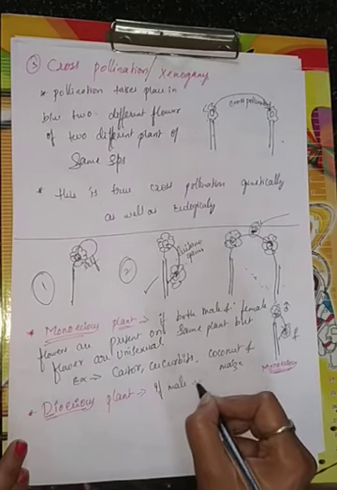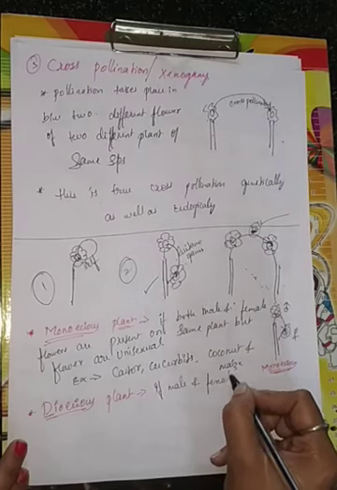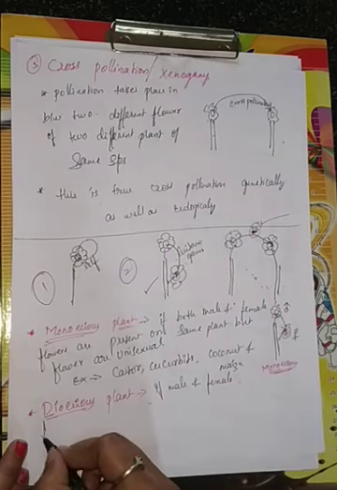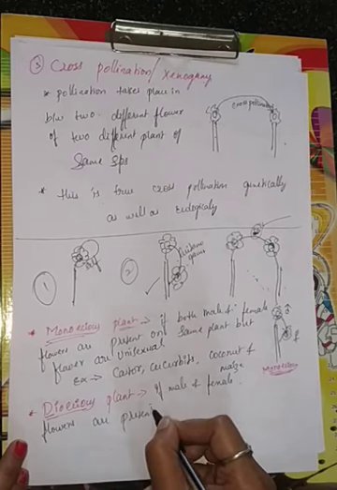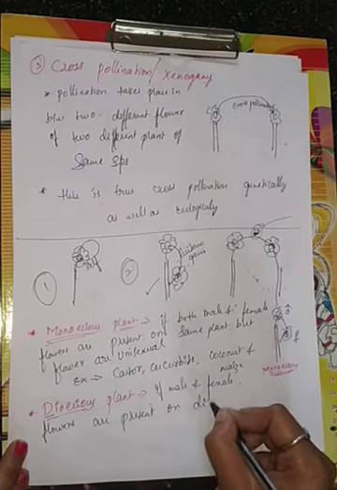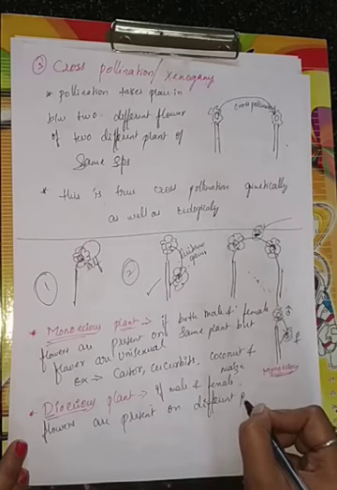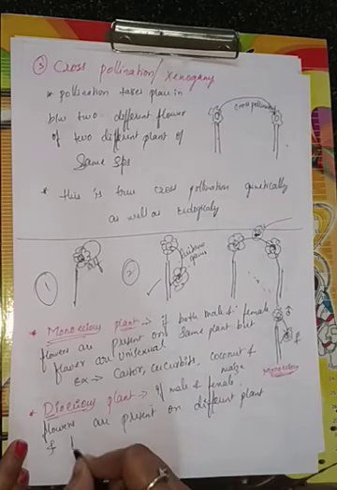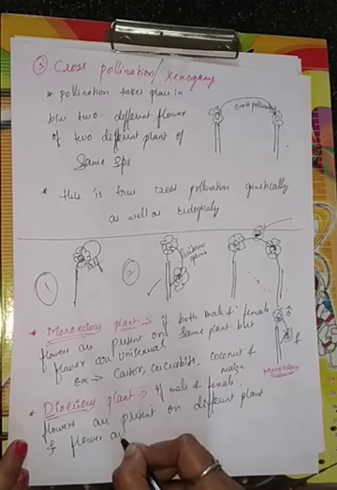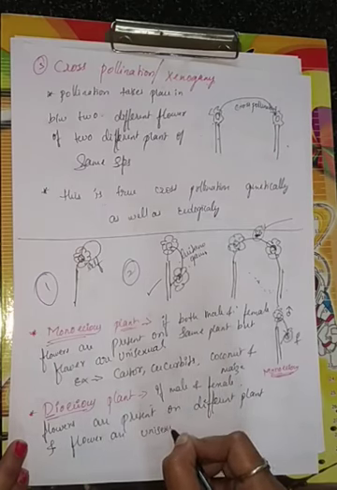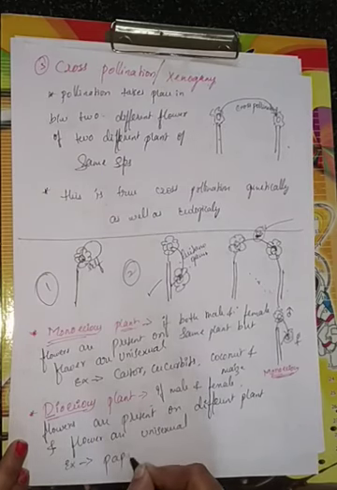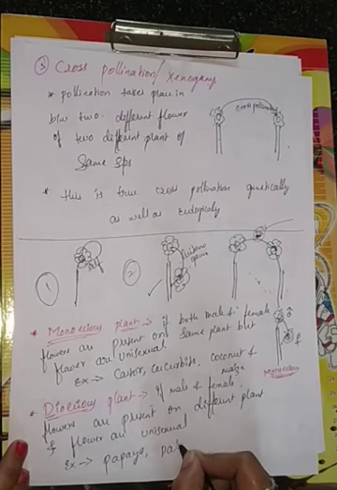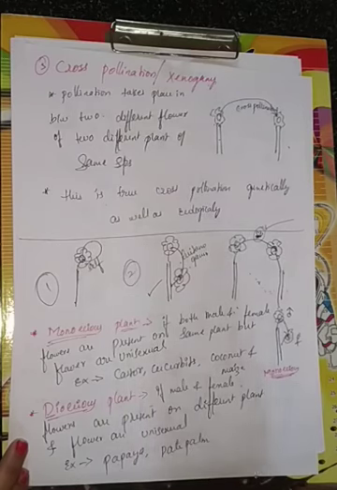If male and female flowers are present on different plants, and the flowers are unisexual, okay? I hope you people are understanding. Example I can give you: papaya and date palm. It prevents both autogamy and geitonogamy.